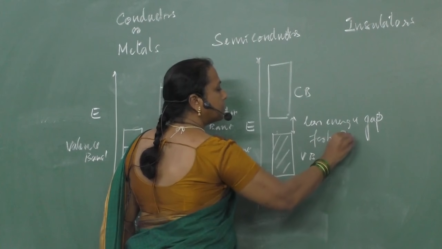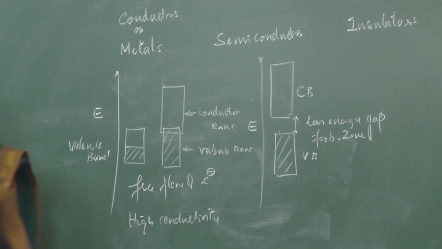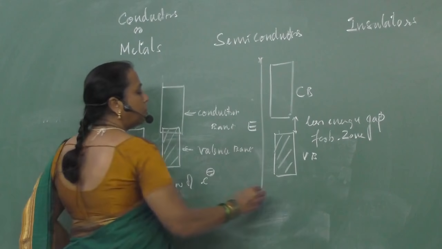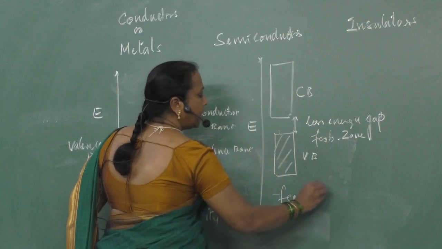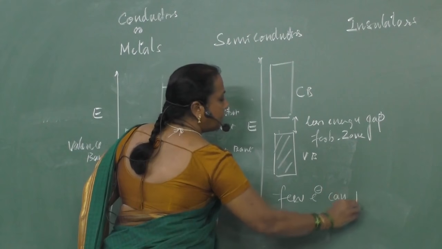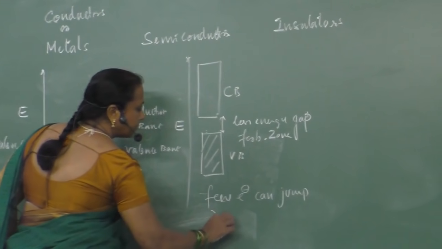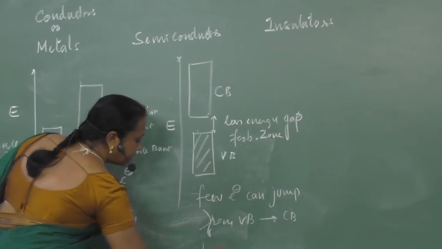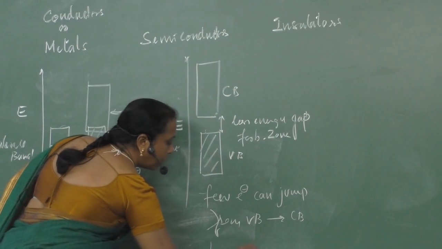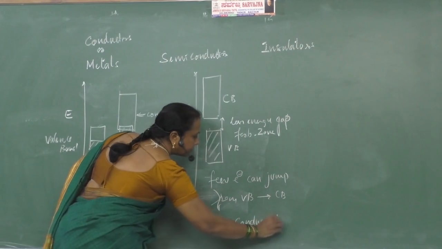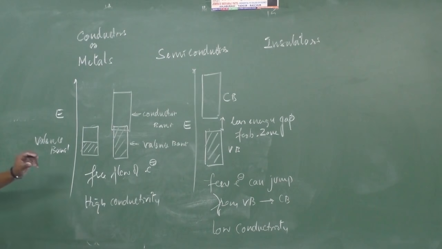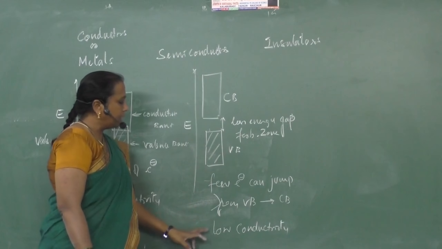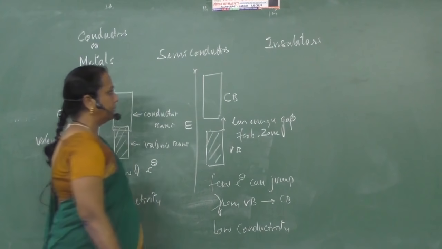The forbidden zone is smaller here, so only a few electrons can jump from the valence band into the conduction band. Hence, these semiconductors have low electrical conductivity.